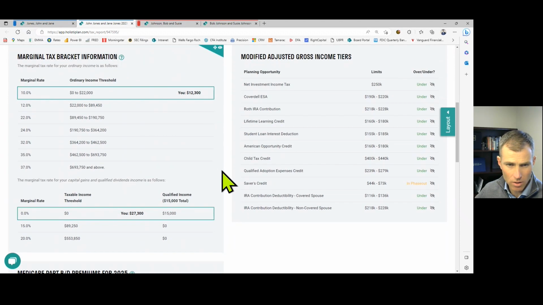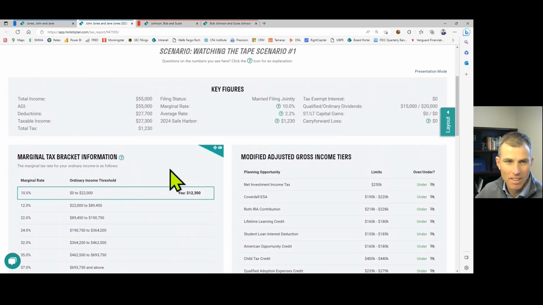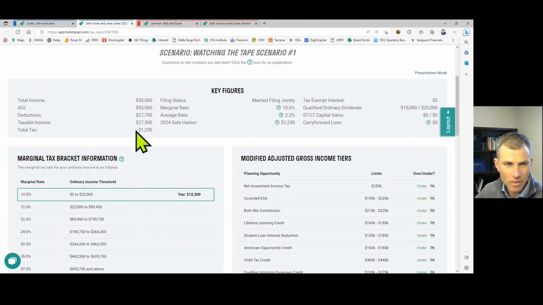All right, let's scroll down to the capital gains and qualified dividends tax bracket table. And in this case, it shows you, John and Jane Jones, at $27,300. So that is the $12,300 plus the $15,000 of qualified dividends. And you can see here that that $15,000 is being taxed at 0%. So go up to their total tax bill projected for 2023. It's going to be $1,230. That's great. Is it time to move on?